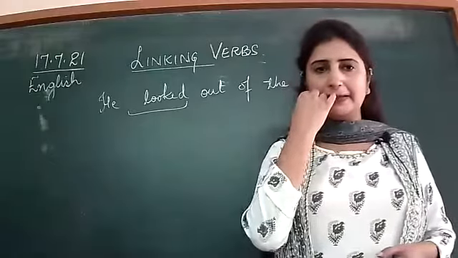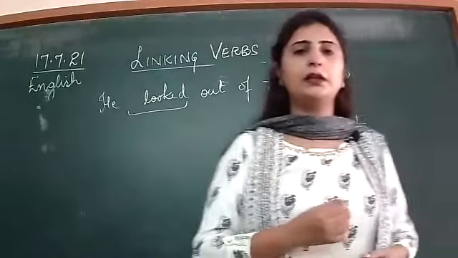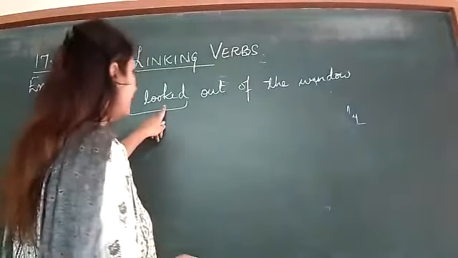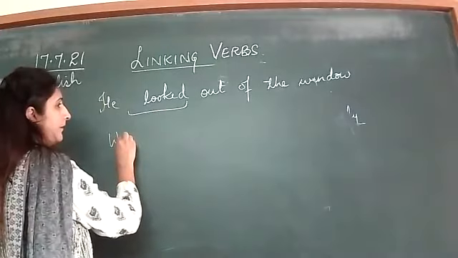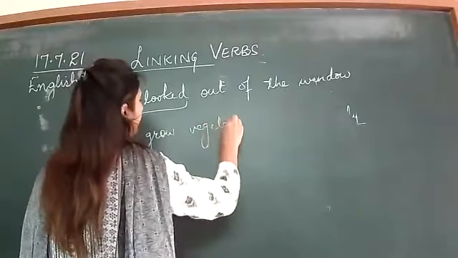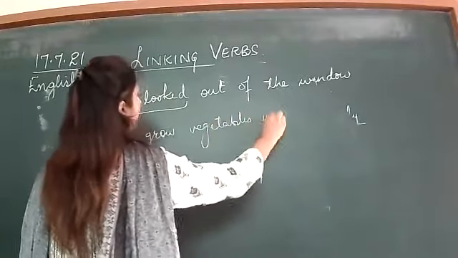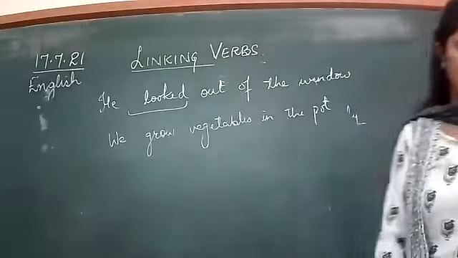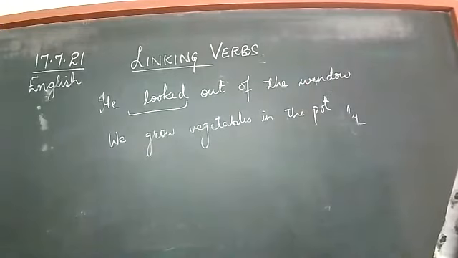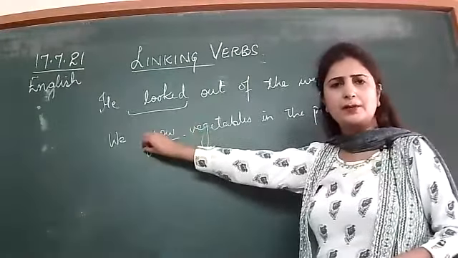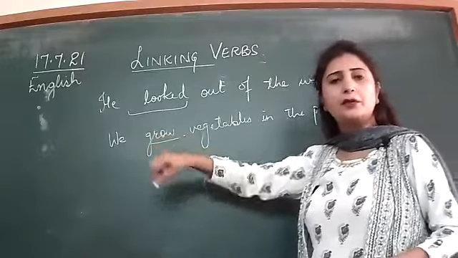But if I write, we grow vegetables in the pot, here this grow tells us nothing about the subject; it tells us only about the action.